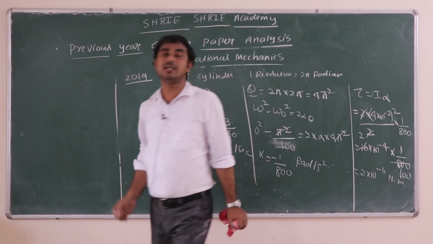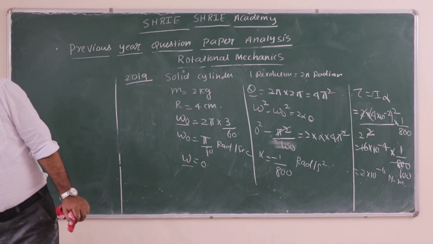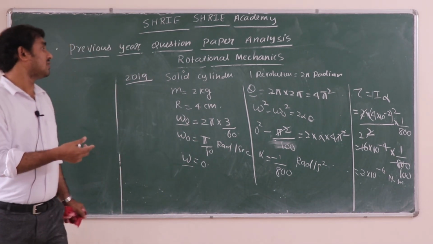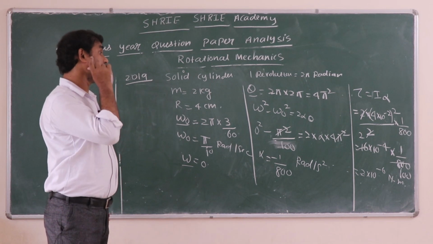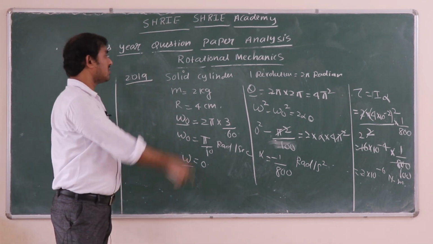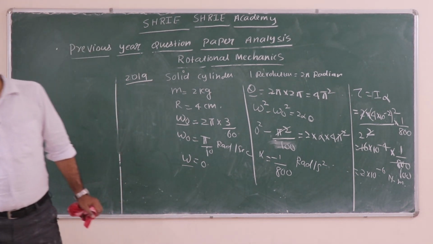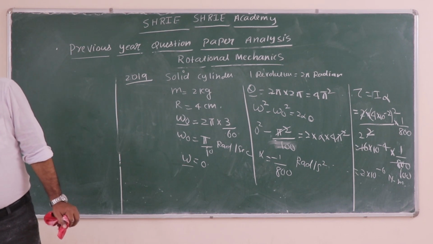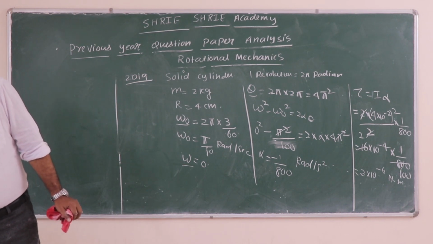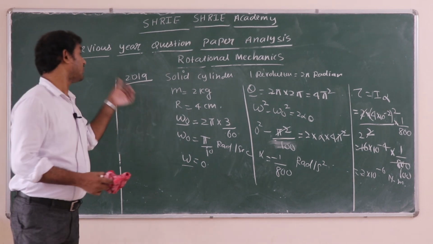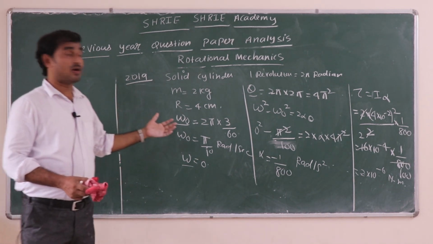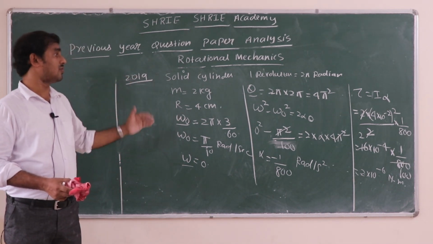It will take a little bit of time. If you go with accuracy and without getting confused, it will definitely consume 1 minute. So this is your 2019 first question, and the second question was based on rolling motion. This is the first question of rotational mechanics in the year 2019.